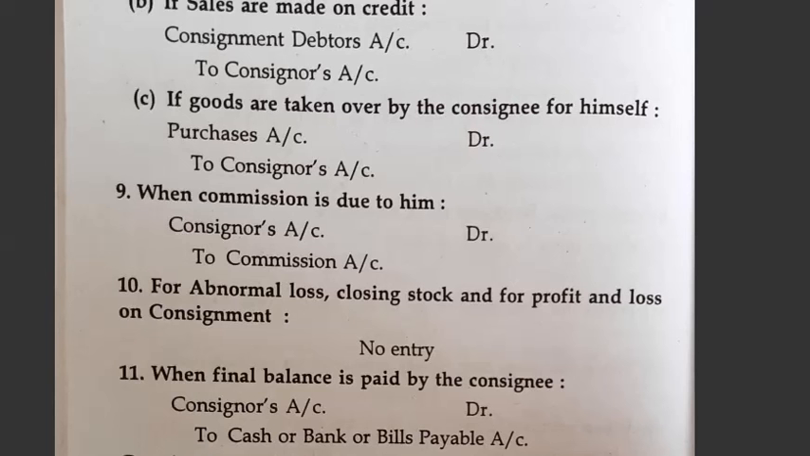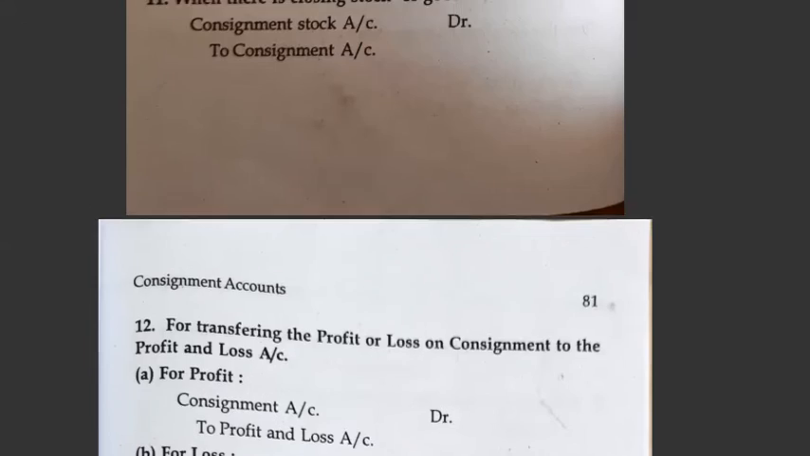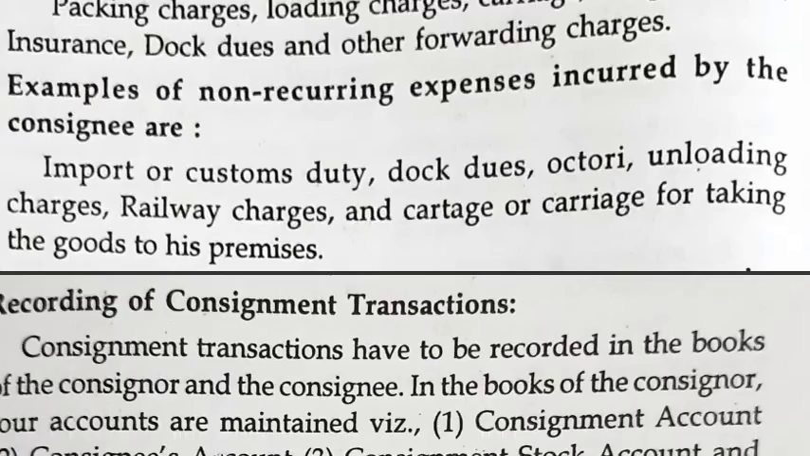Today I have explained what recurring and non-recurring expenses are, which will be very important for the calculations of abnormal loss and normal loss. So go through it. If you have any doubts relating to this, you can ask. From tomorrow onwards, I will begin with the problems on consignment. There you will come to know how the journal entries are passed and how the ledger accounts are prepared in the books of the consignor and consignee.